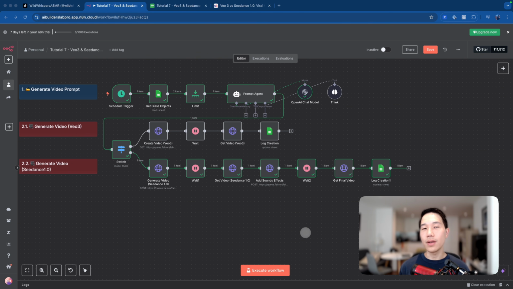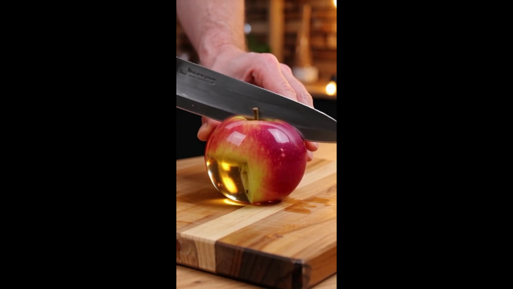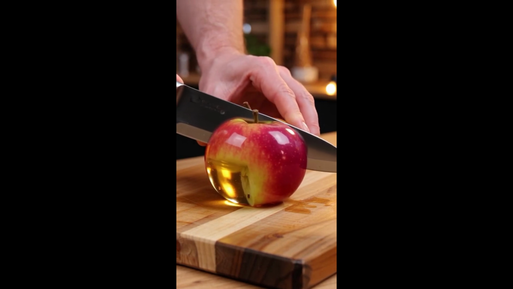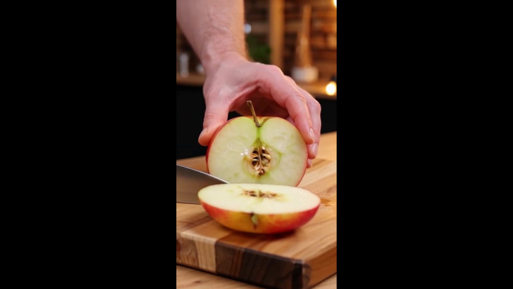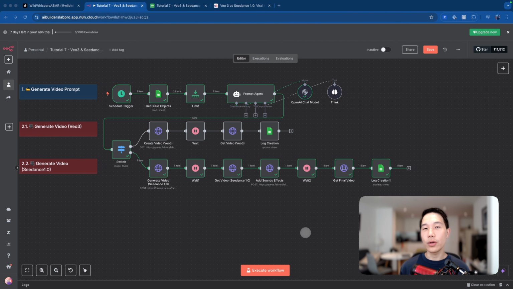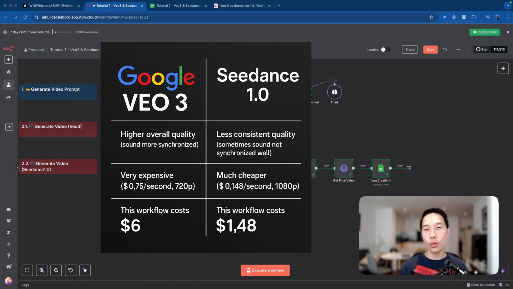And next up, we have another example generated with Seedance. You can probably tell the differences right off the bat after seeing the two example videos. Now I do find that the output quality from VO3 tends to be higher, especially for these type of ASMR videos where sound synchronization is the key.